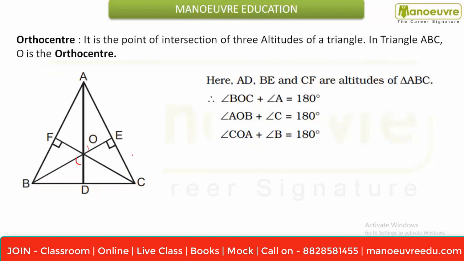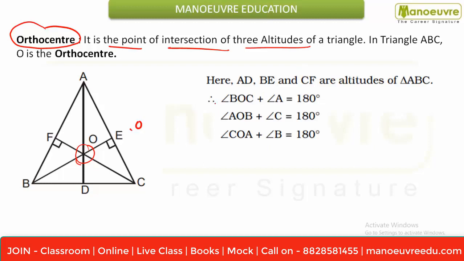Moving ahead, on the basis of that we are going to see orthocenter. So what is orthocenter? So I can say if the point of intersection of three altitudes, so these are the three altitudes, that is AD, CF and BE. These are the three altitudes and they are intersecting at a point O, you can say, and that point O is nothing but your orthocenter. Okay, so I can say the point of intersection of three altitudes, altitudes means you can say height. Okay, so that is nothing but your orthocenter. So here this point O is your orthocenter.